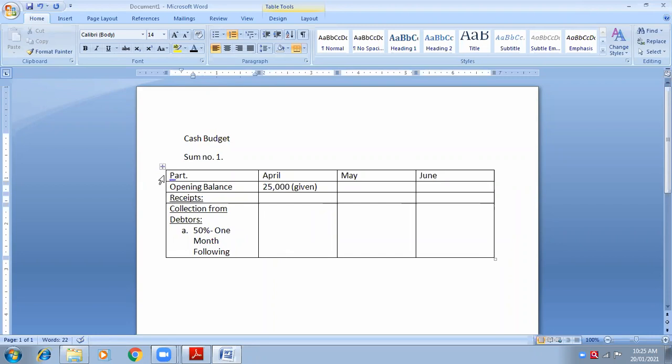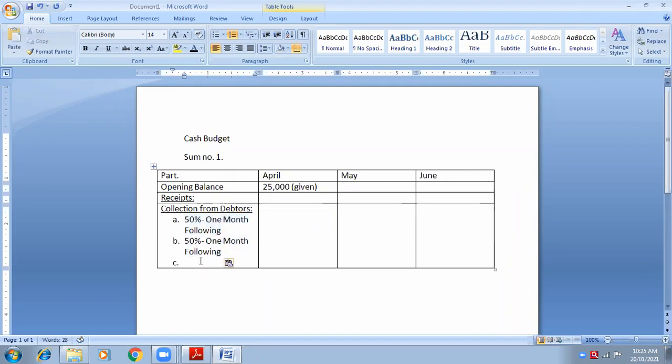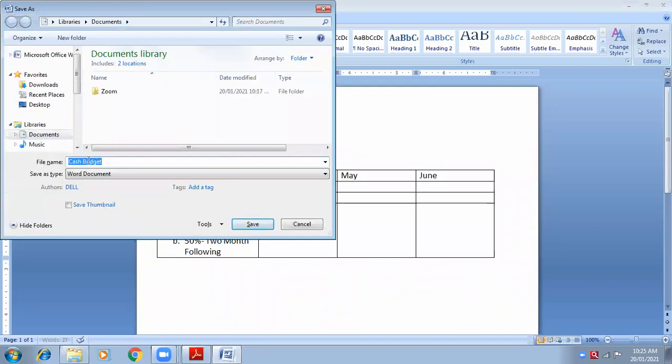What he says is first 50% will be 1 month following and next 50% will be 2 month following. Second month following, it is one and the same thing. So I will write 1 and 2 because I have written 1. Therefore, to match this statement, I will write 2. You can write second month following also. That is not wrong. Okay. So 2 months following, 1 month following. Okay. Now, just a minute.